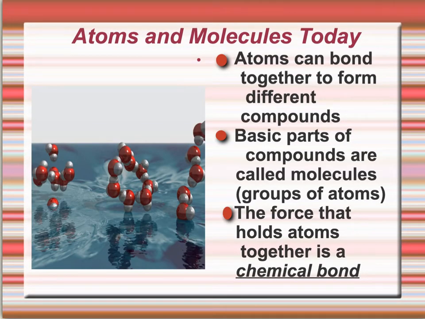As I said earlier, groups of atoms can combine to form molecules. So right here, that little group of atoms, the 2 hydrogen and 1 oxygen, creates a water molecule. But if we group together those molecules in a bigger group, we call those compounds. The force that holds these atoms and compounds together is chemical bonds. So we have a chemical bond right here and a chemical bond right here. All the bonds that hold the atoms together are chemical bonds.